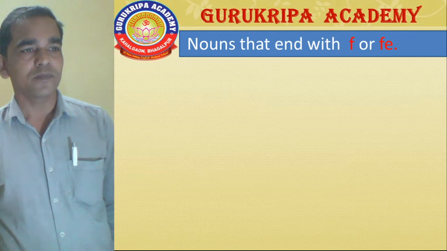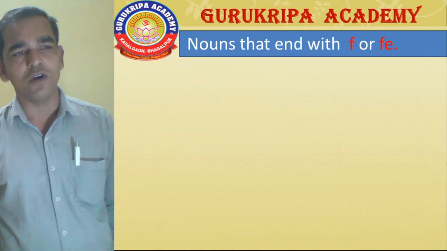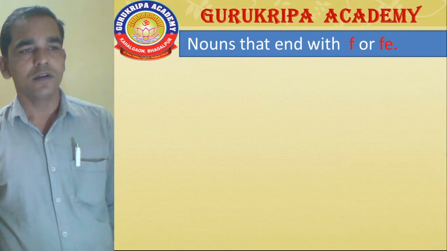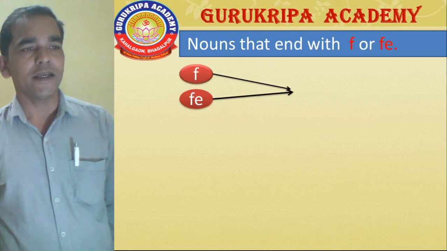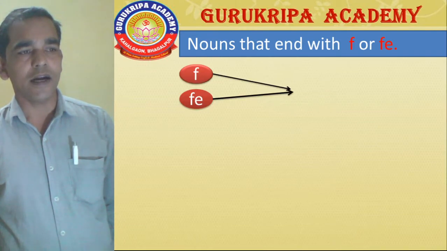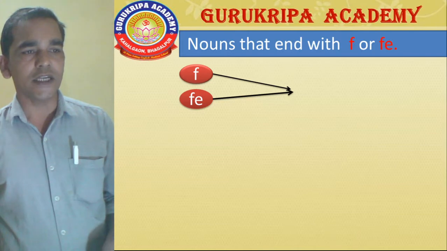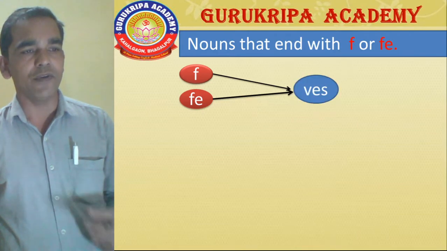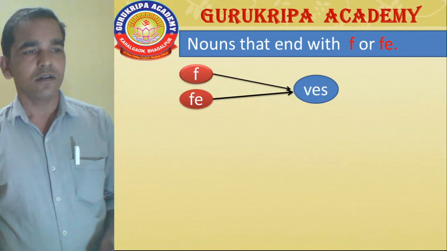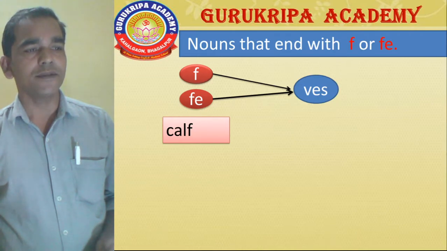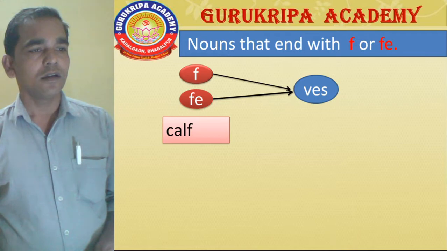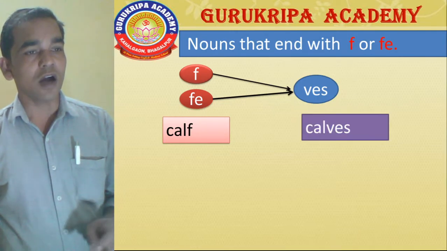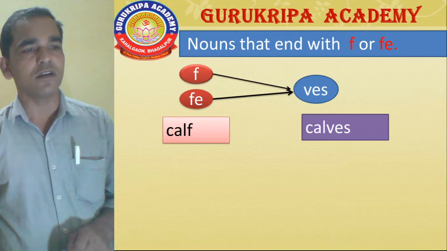Students, nouns that end with F or FE, look, F or FE, change in plural form by adding VES. Example, suppose CALF, calf. Calf becomes calves, C-A-L-V-E-S, calves.